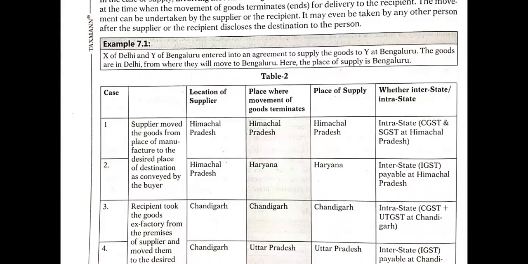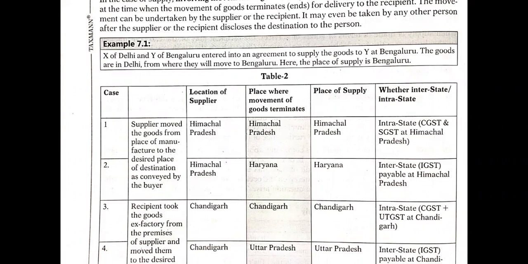Ultimately, the goods are supplied to the recipient at Bangalore. So the place of supply is Bangalore. Okay, let us see some cases. Case number 1. Supplier moves the goods from place of manufacture to the desired place of destination as conveyed by the buyer.